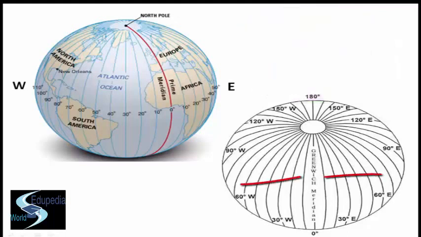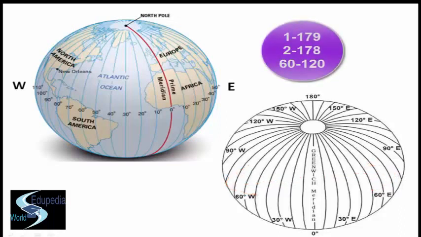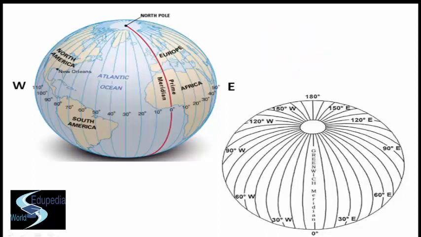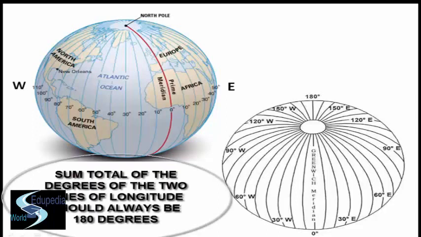Proceeding at 1 degree interval from both east and west, other full circles will be 1 degree and 179 degree. Likewise, 2 degree and 178 degree. In the same way, 60 degree and 120 degree, and so on. Of the two lines in any segment, one will be in the east and the other in the west. The sum total of the two lines will always be 180 degree.